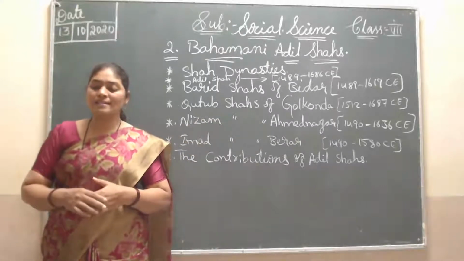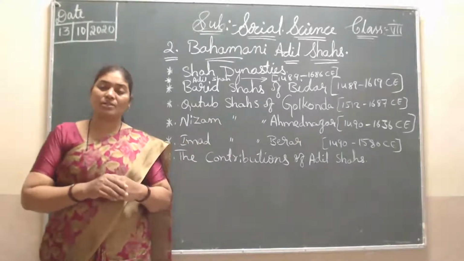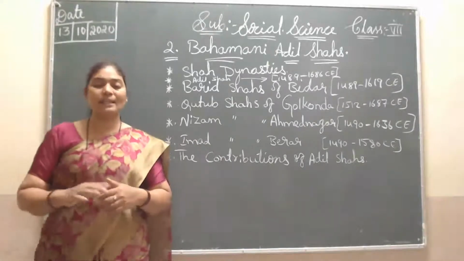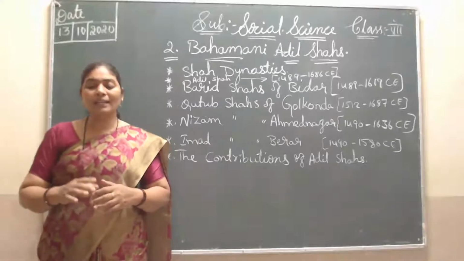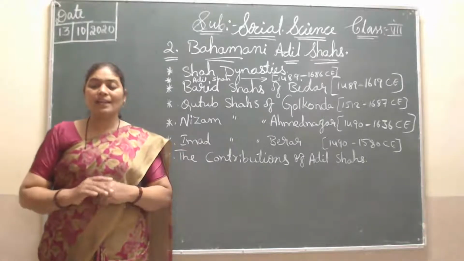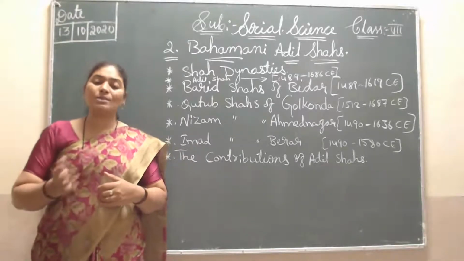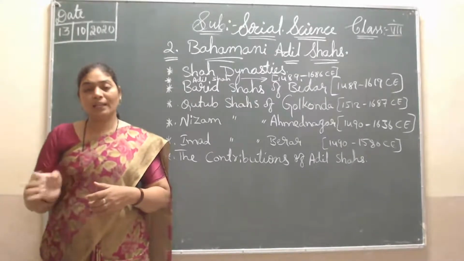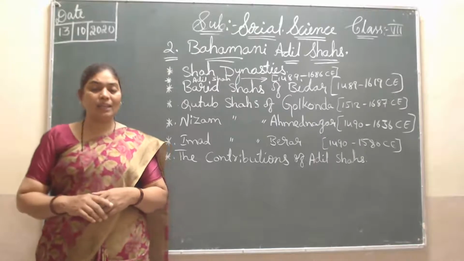He ruled the state with good administration and maintained his kingdom very well. But in 1543 CE he was killed by his own son. Then he died, and Ibrahim came.